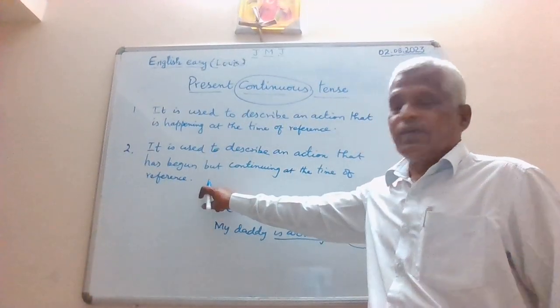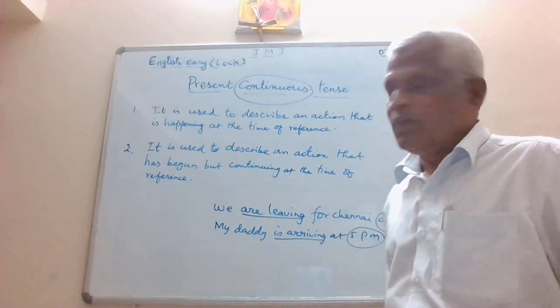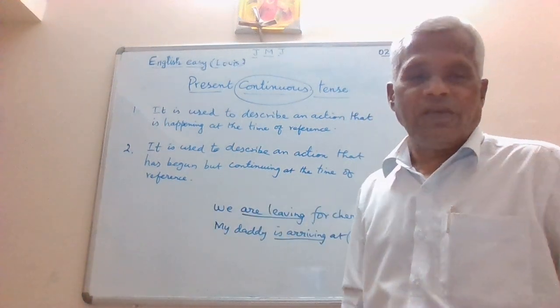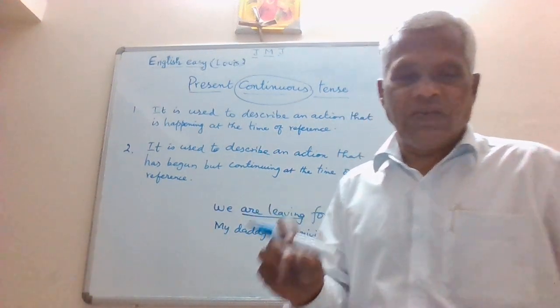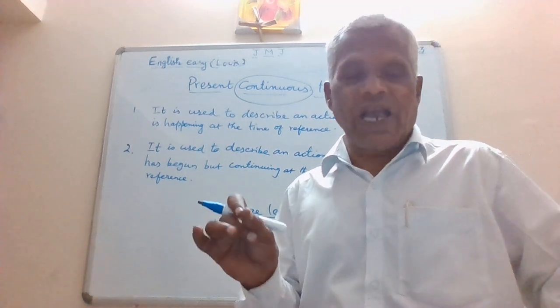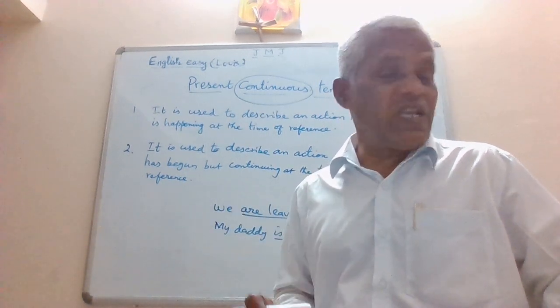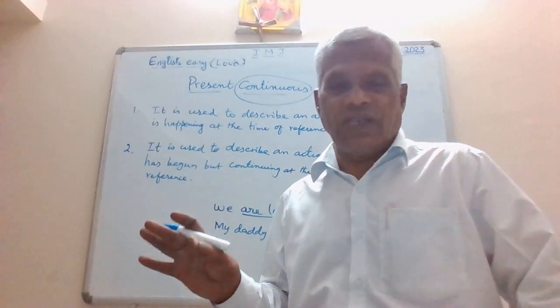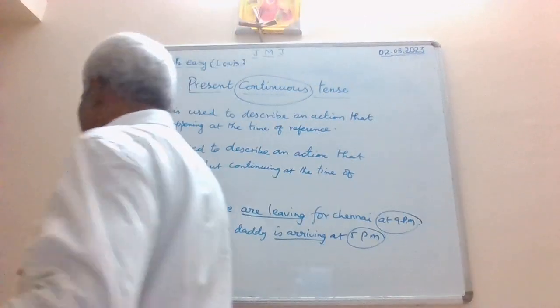So what is the third rule that we can frame by looking at this example? Present continuous tense is used to describe an action that will happen in the future. That is the third rule that we can come out with.